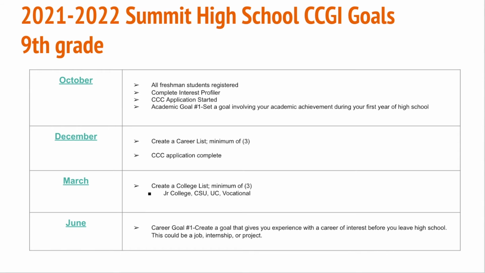And then the academic goal that we have for our freshmen is we really want them to think about where they're going in high school. So we want them to set a goal involving their academic achievement for their first year of high school, because a lot of times we have students that come in and it can be a rough start. The transition to high school sometimes can be hard, and it's just so important that students understand how impactful every semester can be in grades, in college applications later on down the line.